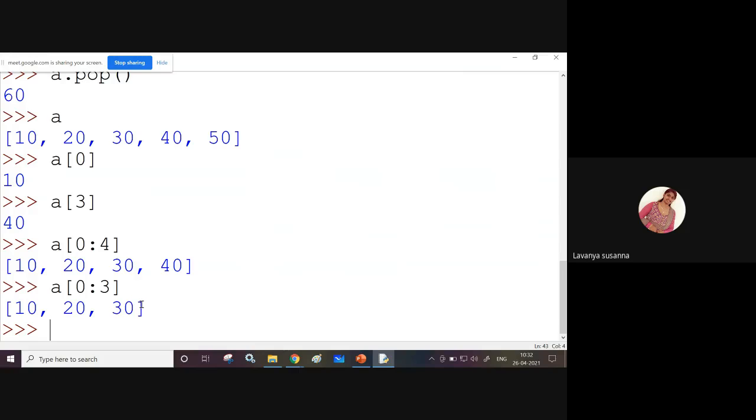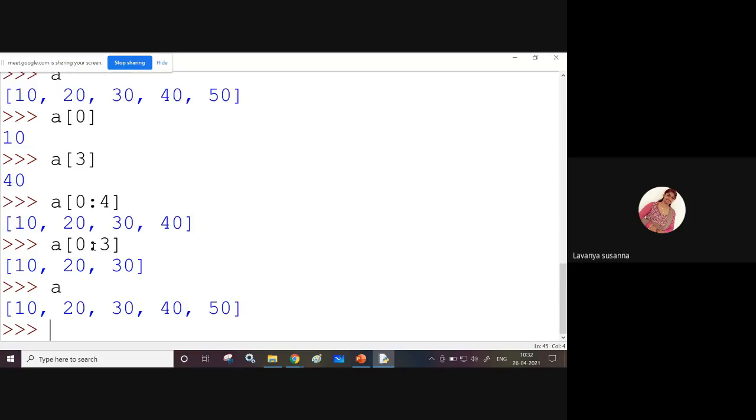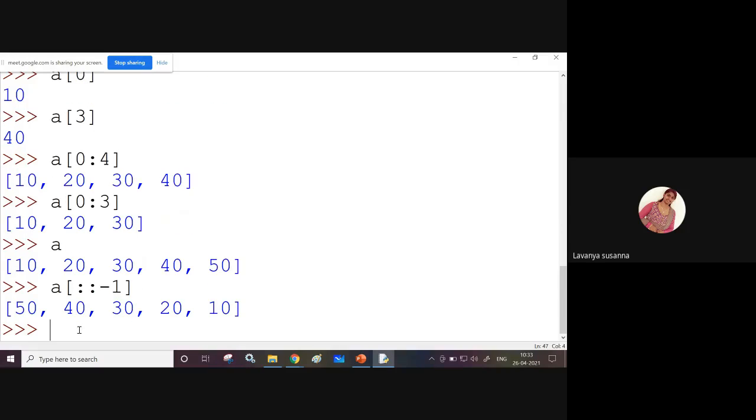Now I will display A. See here, the list A contains 10, 20, 30, 40, 50. Now, if you want to reverse the list, use the slicing operator colon minus 1. See here, the list is reversed. If you want to reverse the list, you can use the variable name, subscript operator, colon minus 1. What is this operation doing? It is reversing the list.